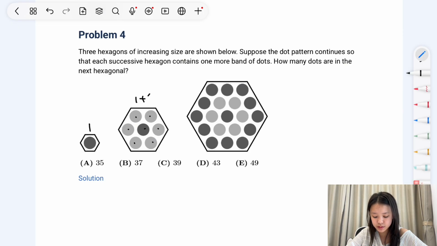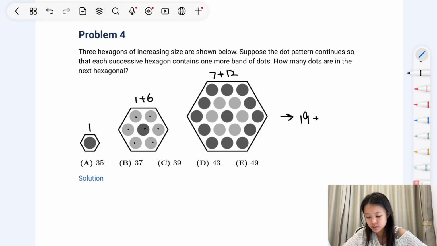7 equals 1 plus 6. And the next hexagon has 7 plus 12 dots along the outer edge, and so that equals 19. We can assume here that with each successive hexagon, the number of dots around the outer edge is going to increase by 6. So the next number of dots around the outer edge would be 18. So it's 19 plus 18, which equals 37.